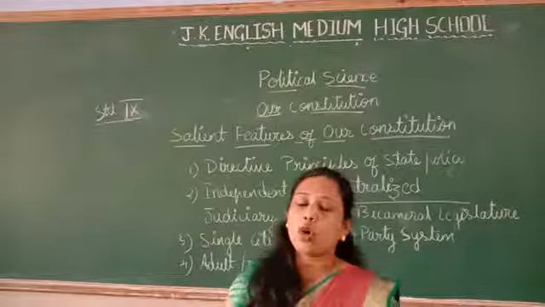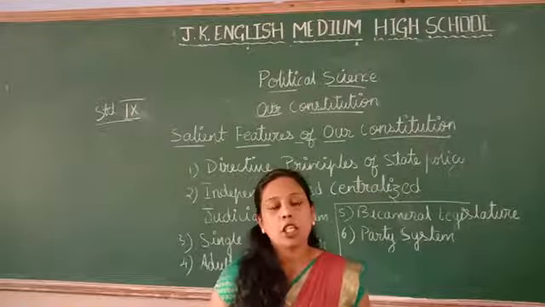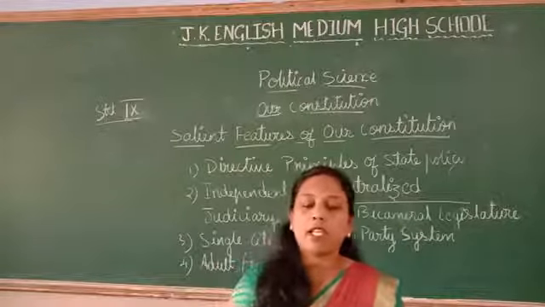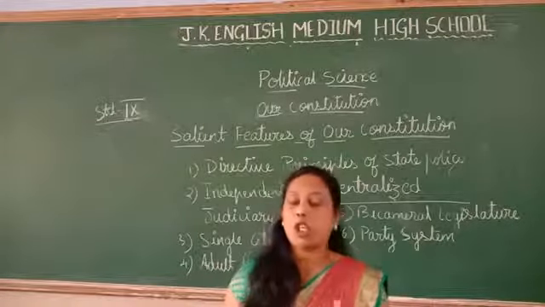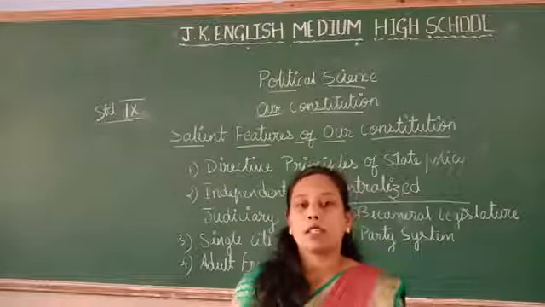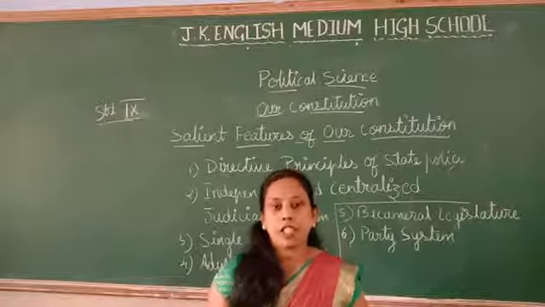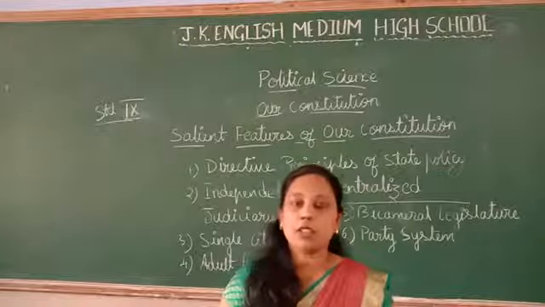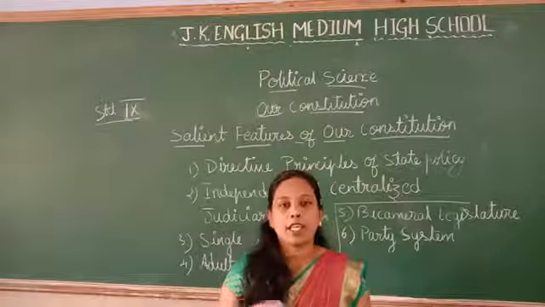Here, the courts have the authority to make bold judgment in order to protect the rights of the people. Here, neither the legislature nor the executive has a right to interfere with the working of the judiciary. And here the Supreme Court is the highest court.